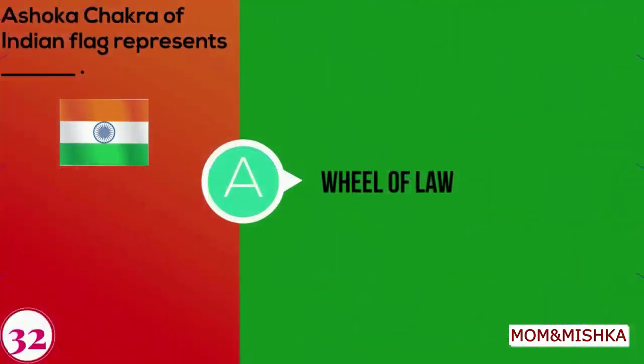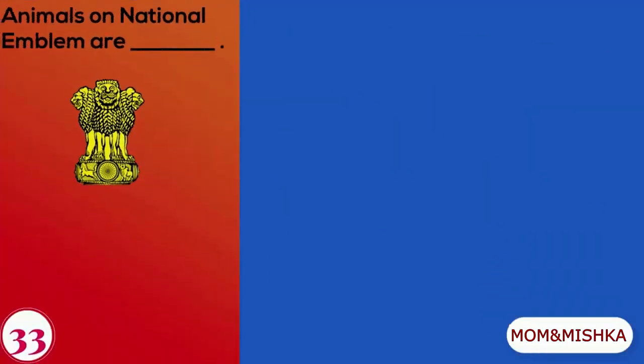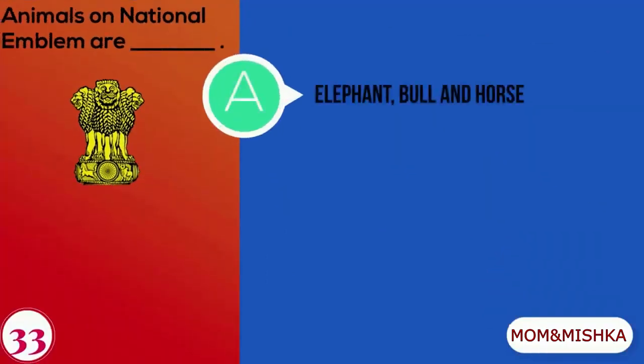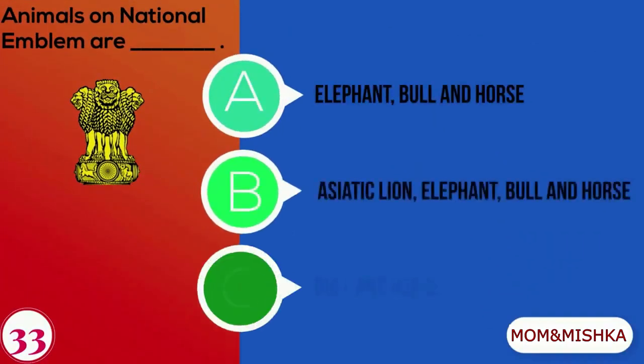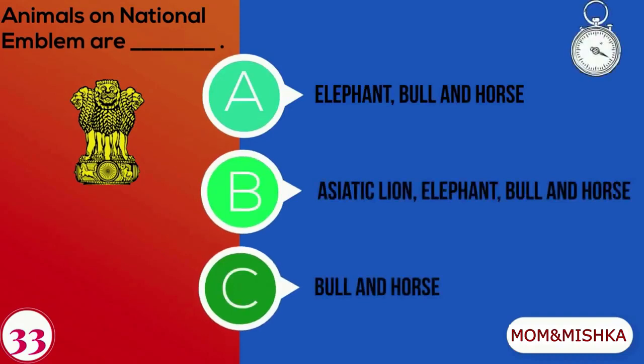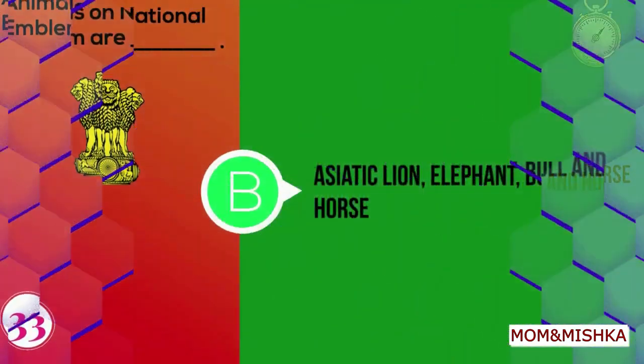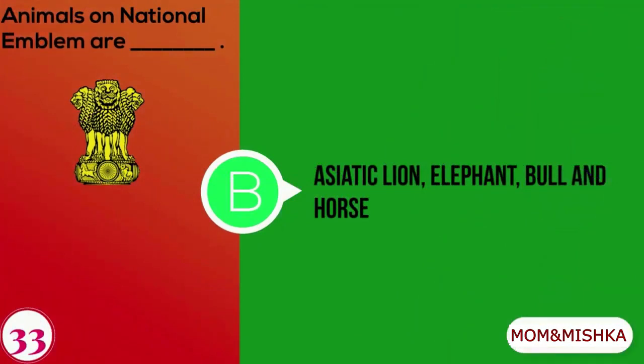Ashoka Chakra of Indian flag represents wheel of law. Animals on national emblem are A. Elephant, bull and horse, B. Asiatic lion, elephant, bull and horse, C. Bull and horse. Animals on national emblem are Asiatic lion, elephant, bull and horse.